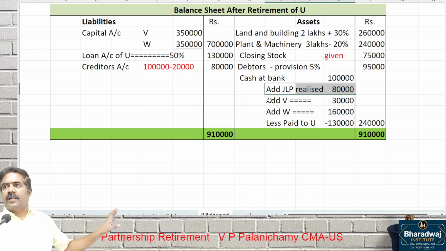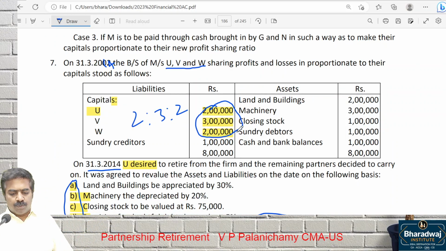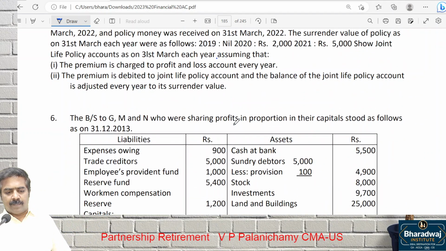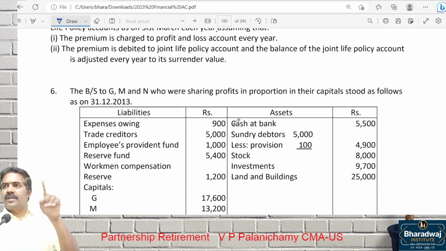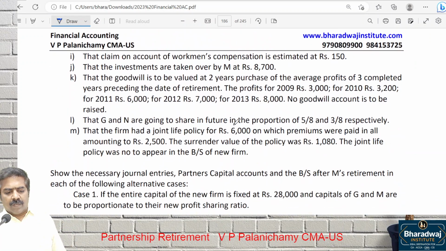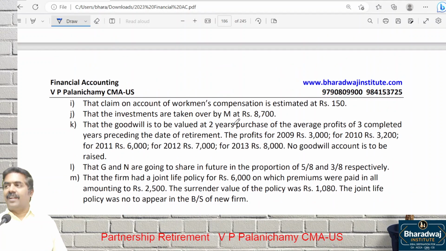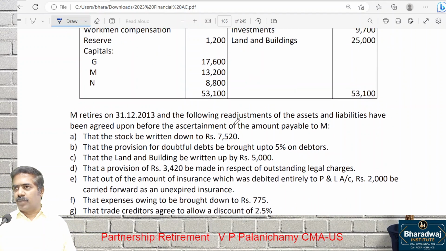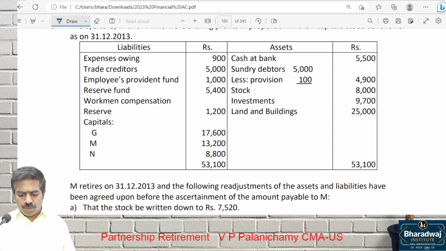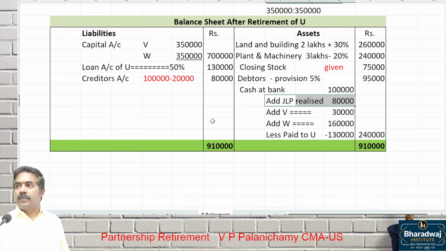Those who completed this, please go to one of the wonderful questions on retirement of a partner. Question number what? 6. It's a fantastic question to solve in the class. Of course, in the examination, unless you have tried this in the class, the answer will not be 100% sure because it has lengthy adjustments.